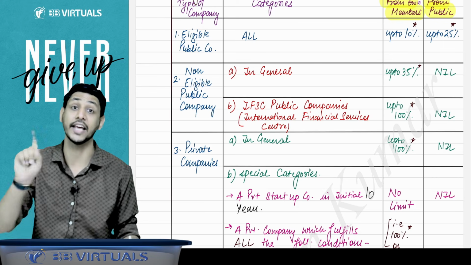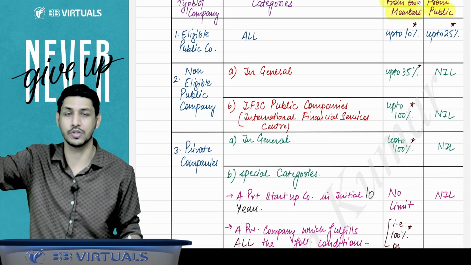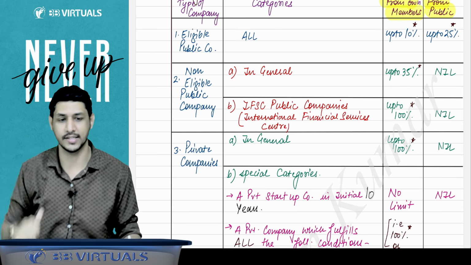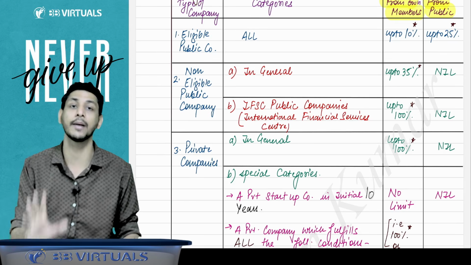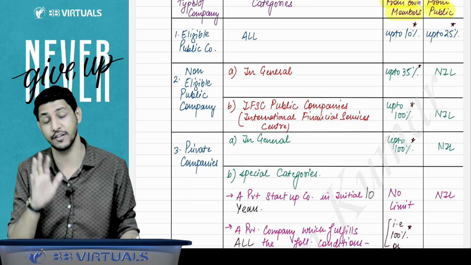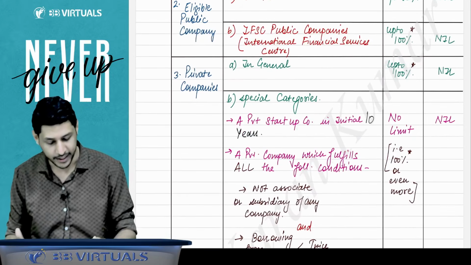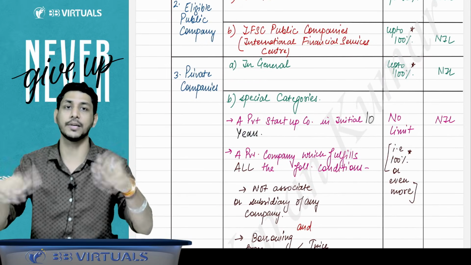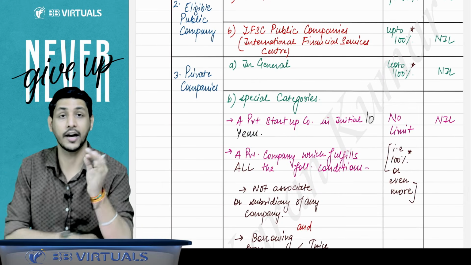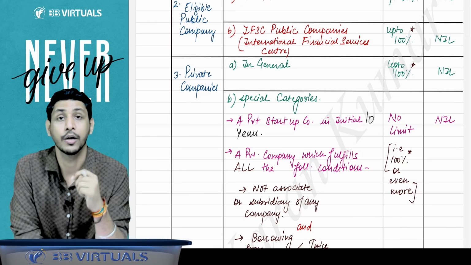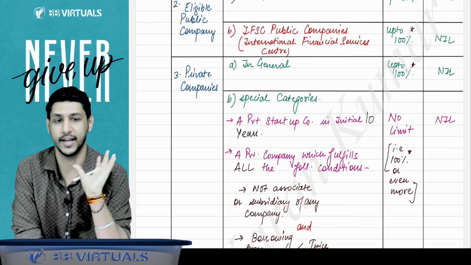But if you are an IFSC public company, that is, GIFT City in Gujarat, and a public company is established there, then you can accept up to 100% of the paid up share capital plus free reserve plus SPA, because we want to promote them. For a private company, in general, they can accept up to 100% from the members. Up to 100% you can accept. But there are two types of private company which can accept deposit from the members. Unlimited amount they can accept.